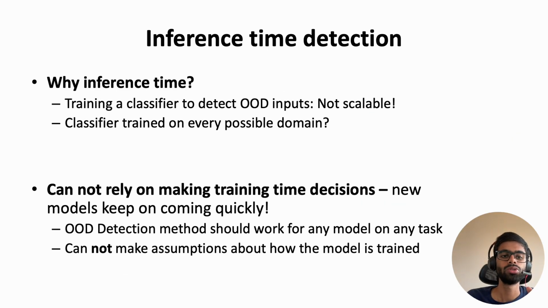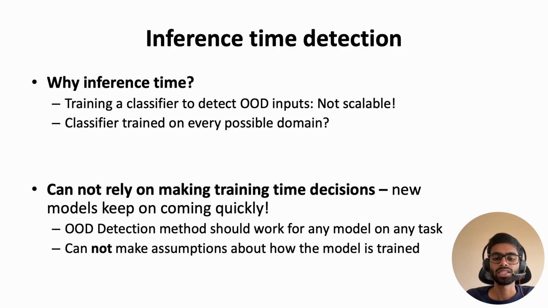Importantly, we need to do this detection at inference time. Of course it is possible to train a classifier to detect out of domain inputs and just prevent the model from answering if the query is detected to be out of domain. But this is not scalable because you would need a classifier for every possible out of domain input, right? Or you would need a very large classifier trained on every kind of possible out of domain query. So training a classifier is out of the question.